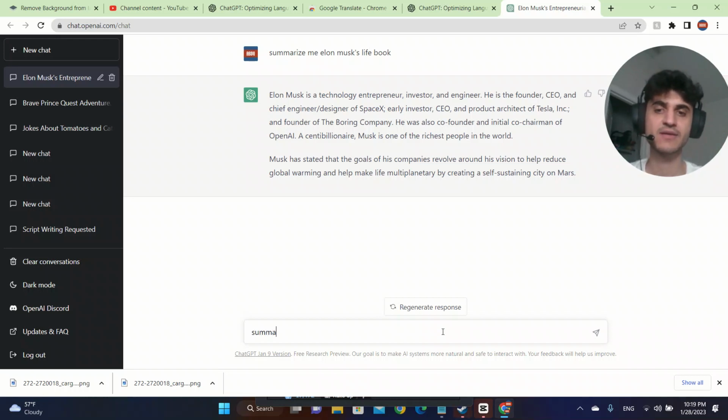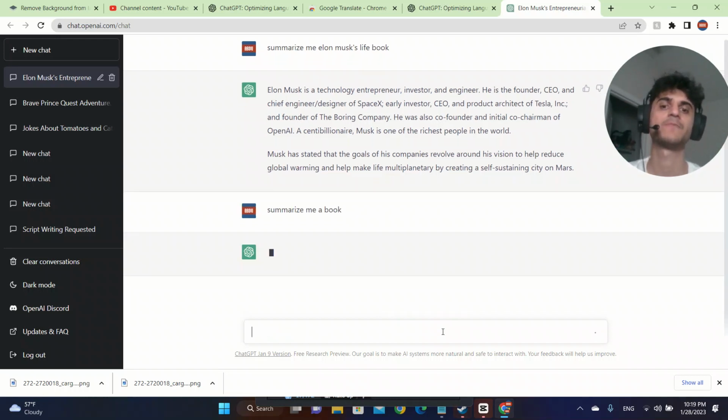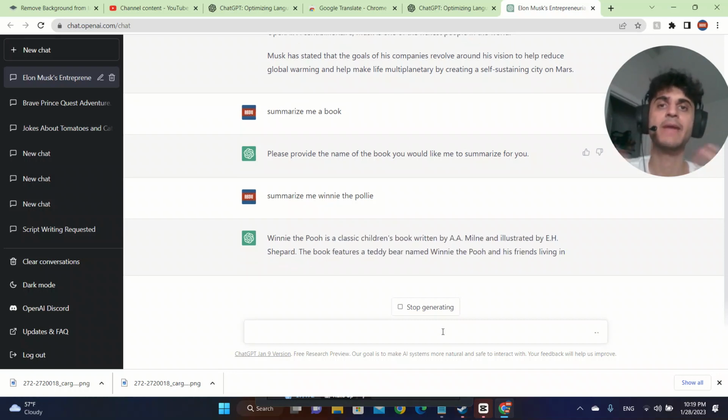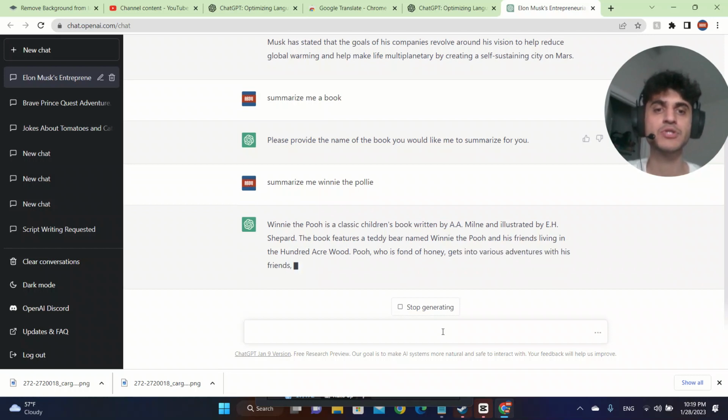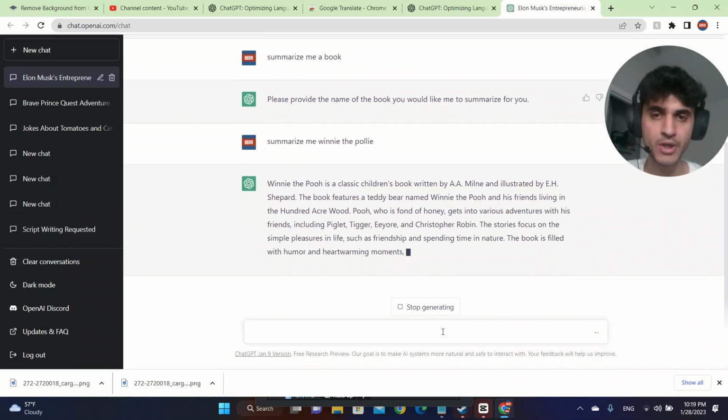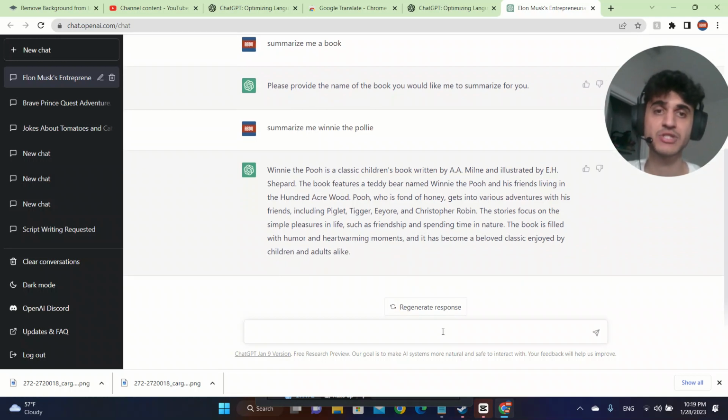And let's try, summarize me a book. Oh, summarize me Winnie the Pooh. So it automatically makes a report for me and tells me the details of the book, which is very nice. It actually tells me great stuff about the book. The stories focus on the simple pleasures in life, such as friendship and spending time in nature.